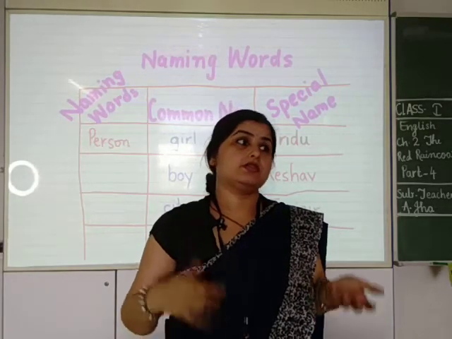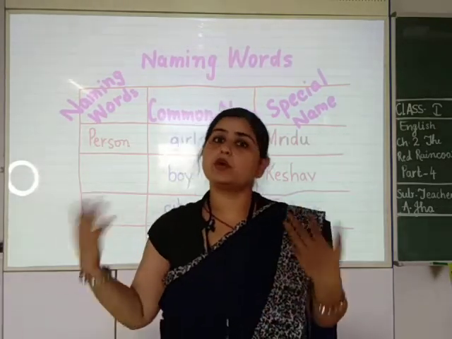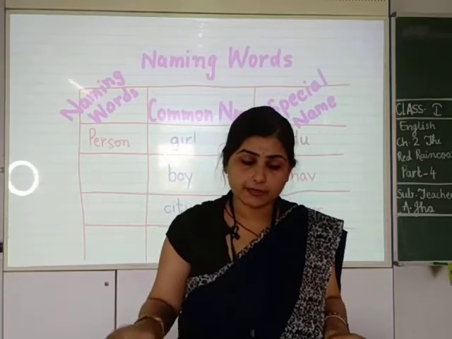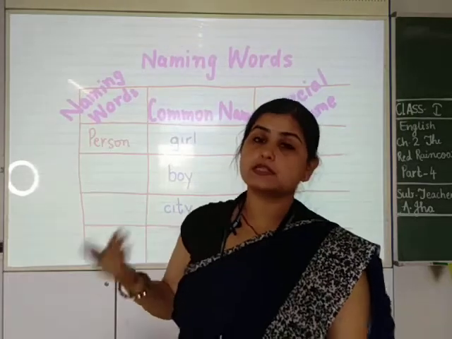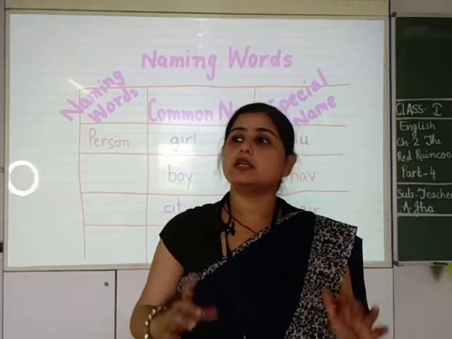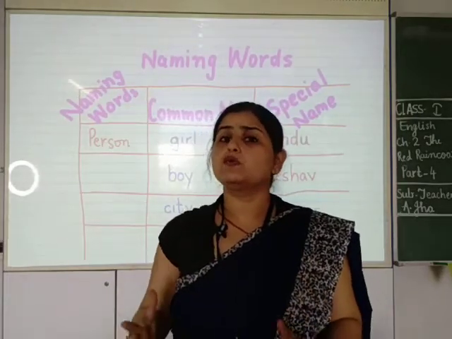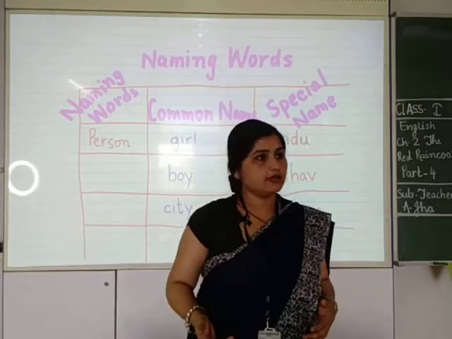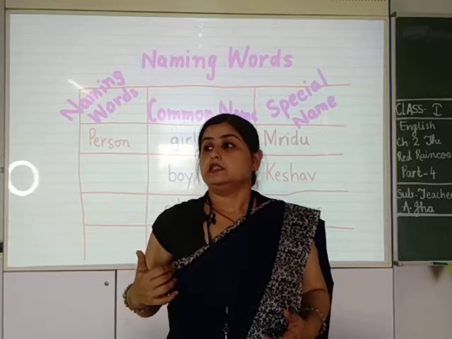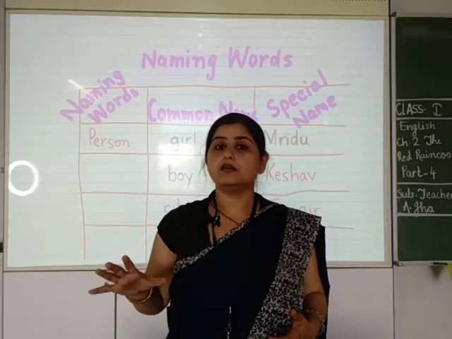It is Tuesday or Wednesday or whatever day it is. Today is Thursday. So Thursday is a special name. और जब हम सिर्फ day बोलते हैं तो वो common होता है.